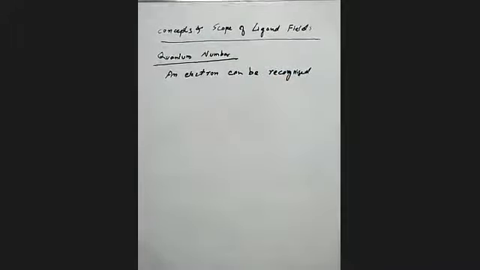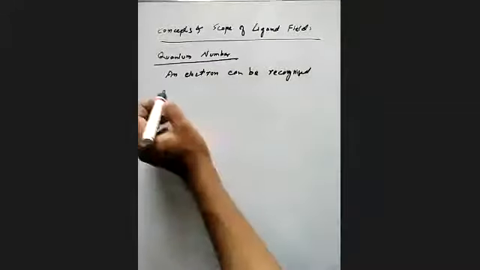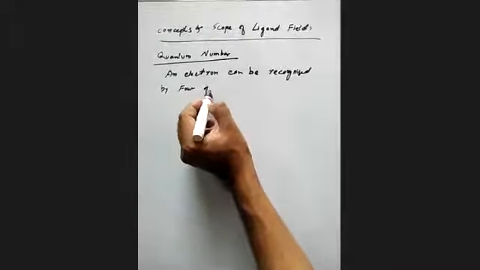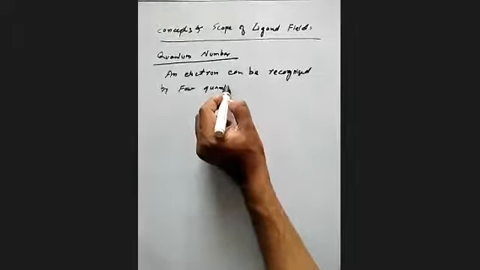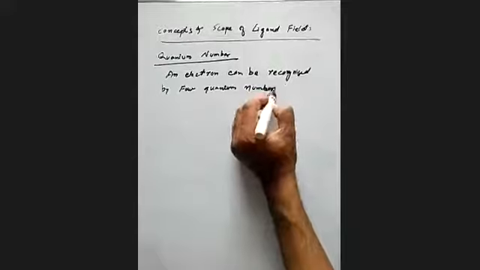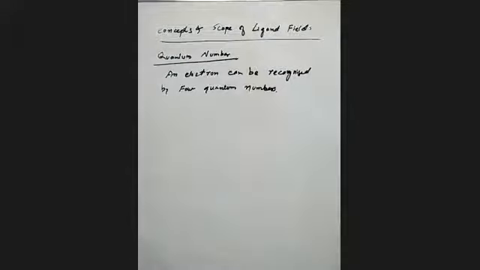An electron can be recognized by 4 quantum numbers.